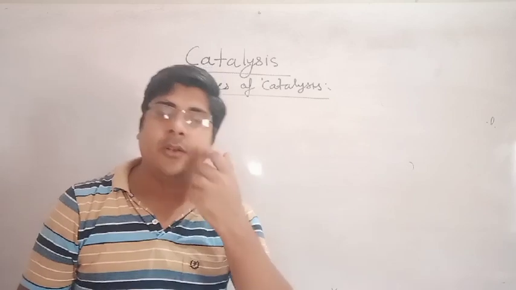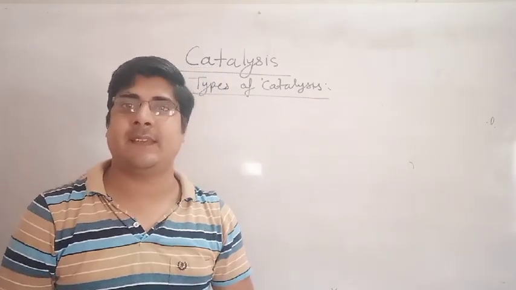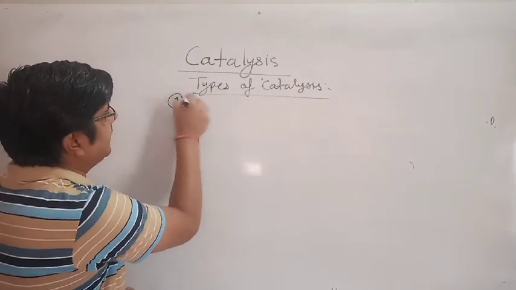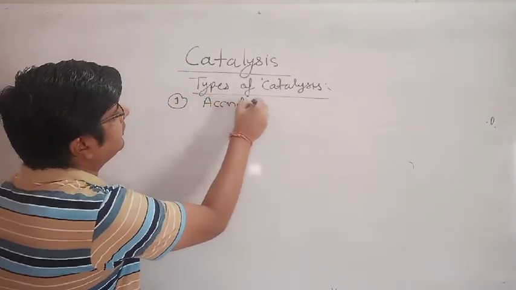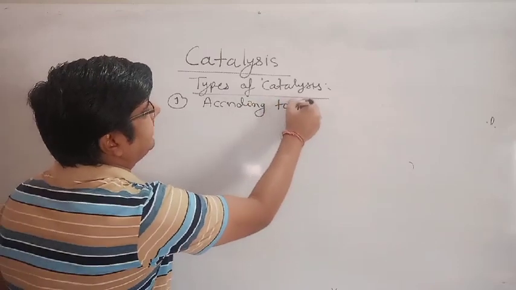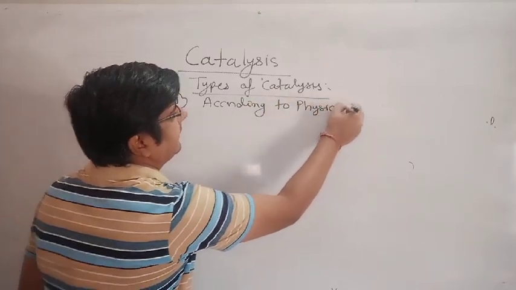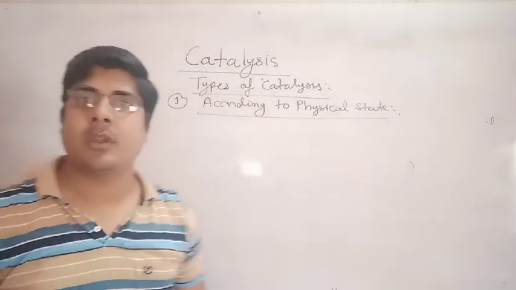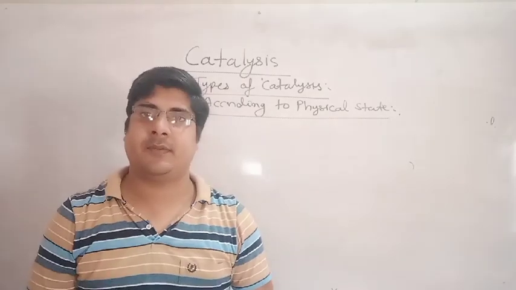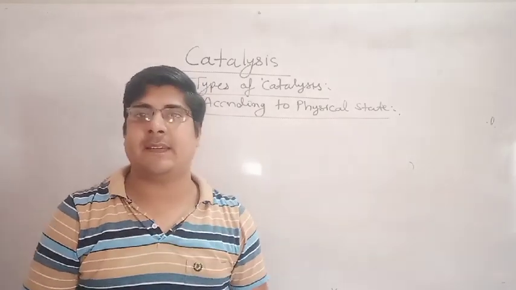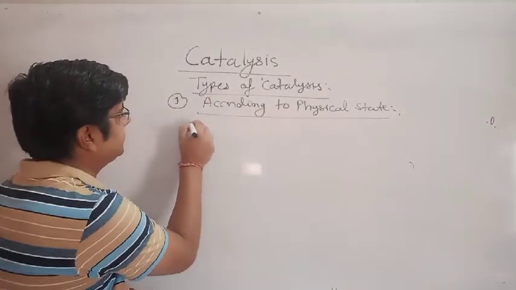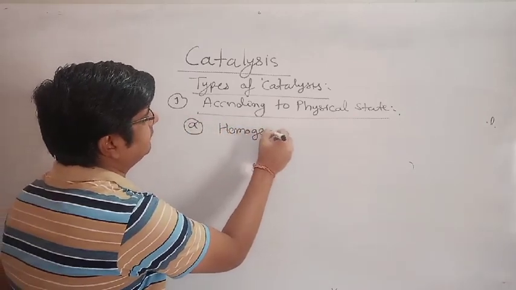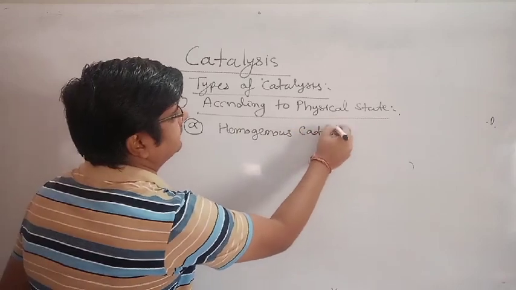Okay, and there are two types of catalysis reaction according to physical state. According to physical state there are two types of catalysis reaction. First is homogeneous catalysis.